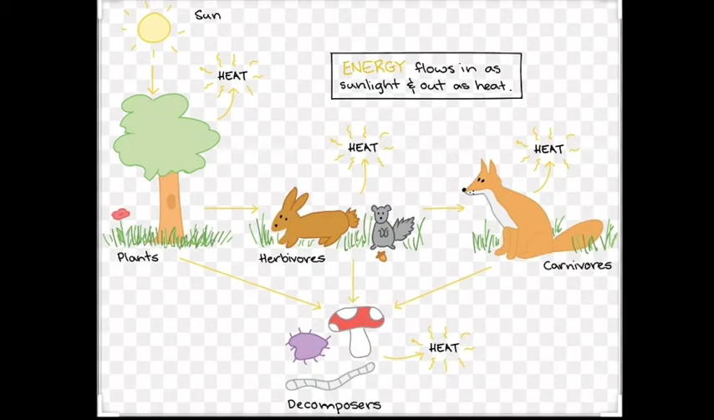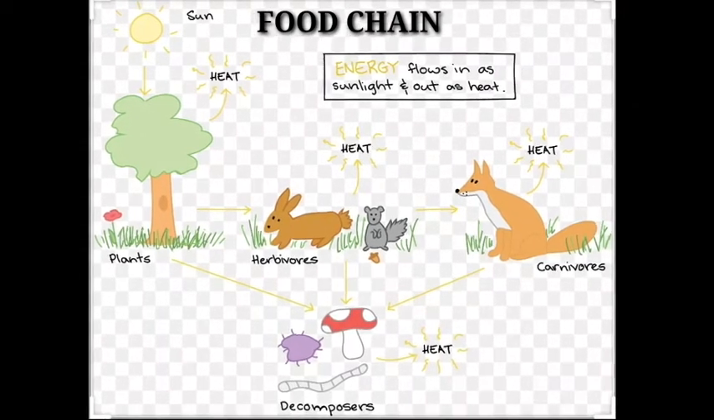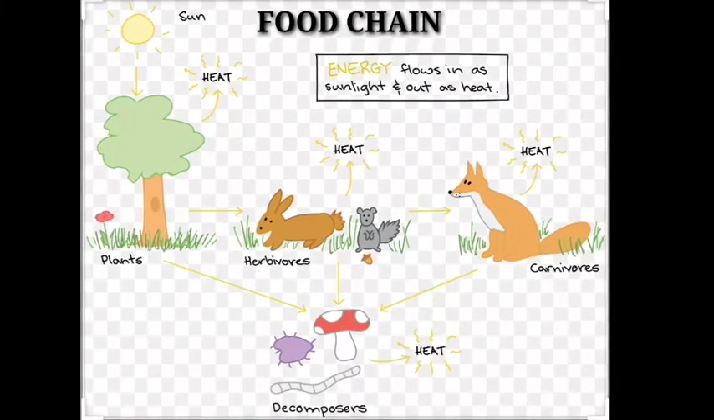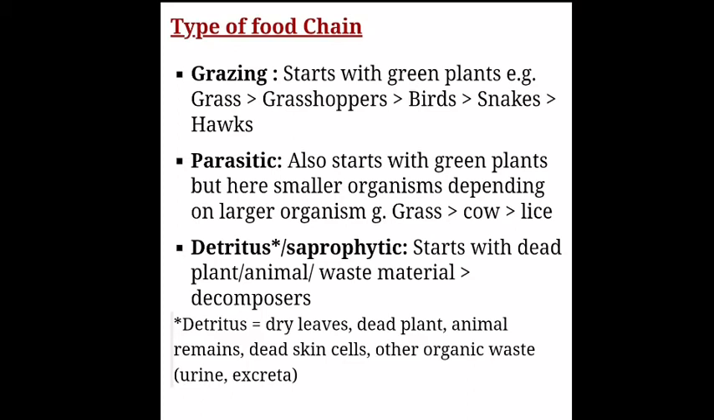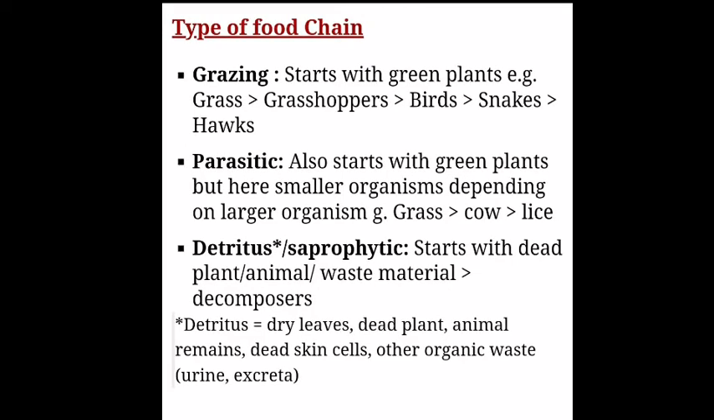Next topic is food chain. It is a transfer of energy and nutrients through a succession of organisms through repeated process of eating and being eaten. There are basically three types of food chain: grazing, parasitic, and detritus. Grazing starts from the green plants, to herbivores, which are primary consumers, then primary carnivores, which are secondary consumers, then secondary carnivores, which are tertiary consumers, and so on.